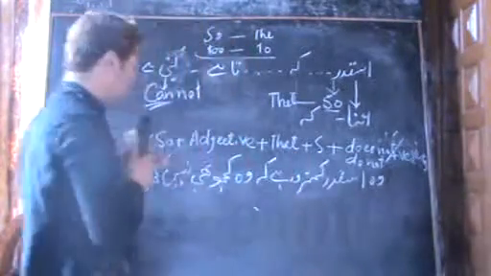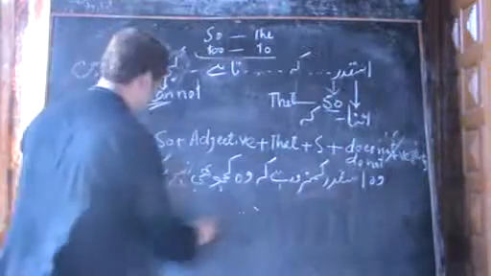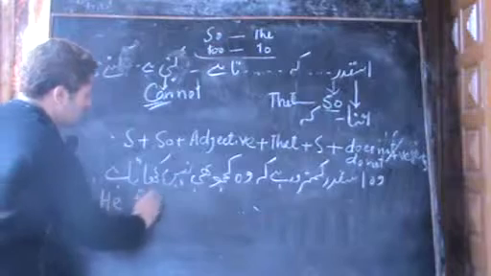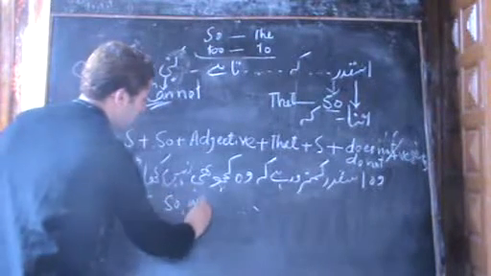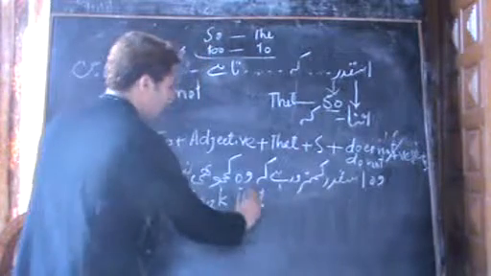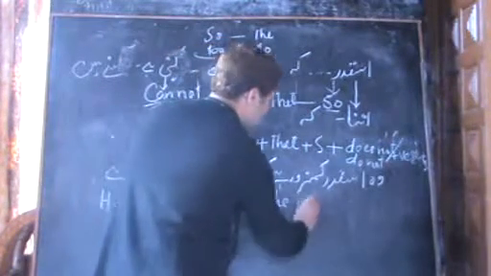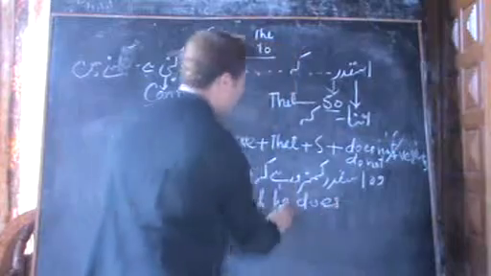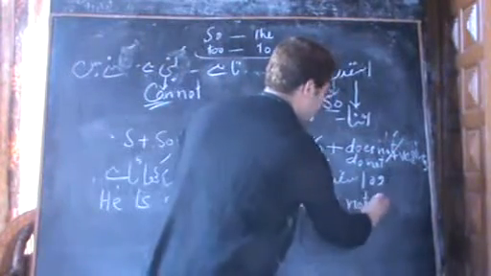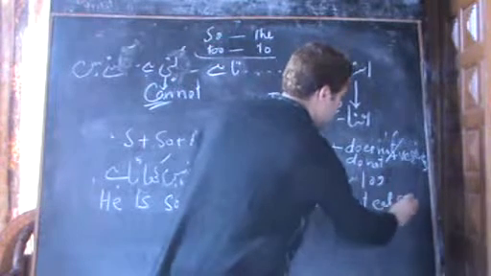See whether the subject is singular or plural. I will show how to translate. He is so weak that he does not eat anything, because he is singular, I use does.